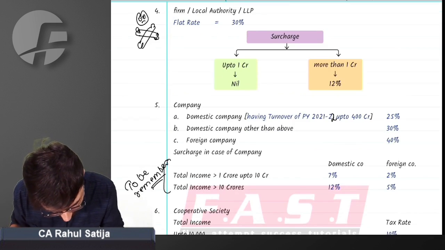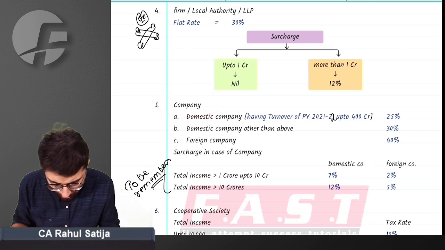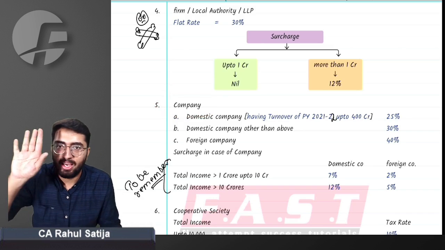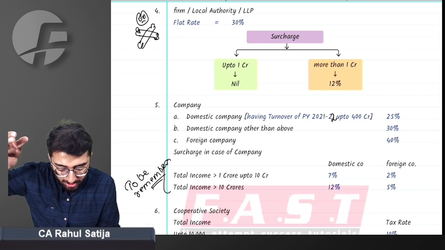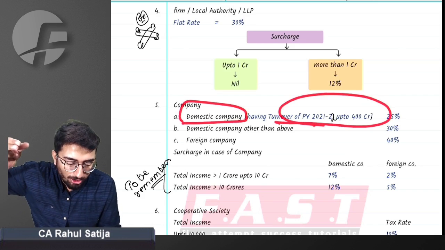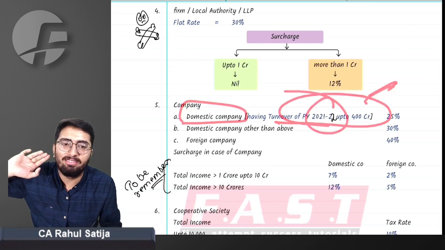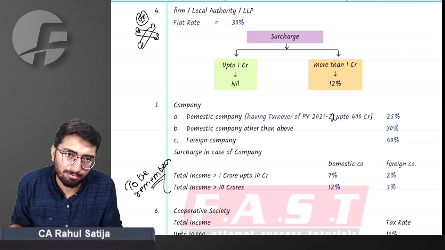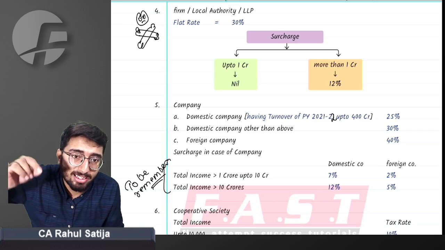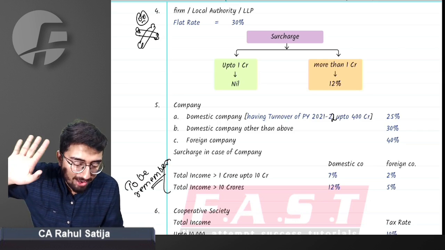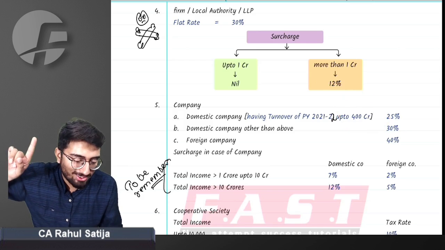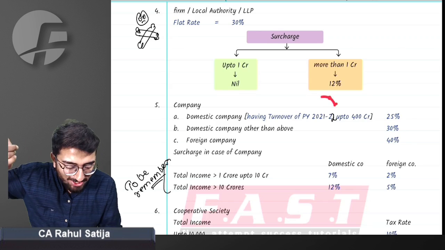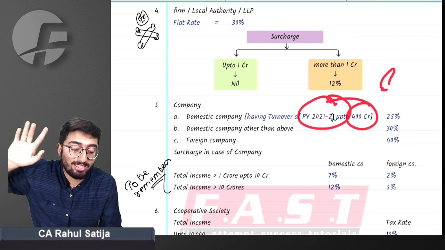So, company, tax rate for the company. Things to be remembered here. For a domestic company which is having turnover of up to 400 crore in previous year 21-22, the tax rate will be 25%. But if a domestic company is having turnover greater than 400 crore, sir, it will be taxed at 30%. What if, sir, company has turnover zero?